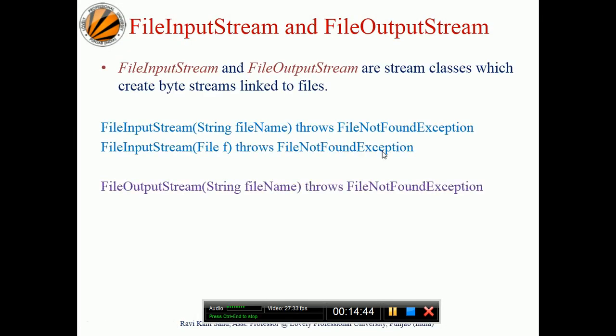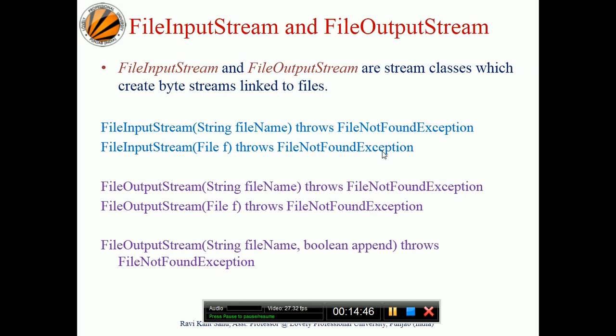Come to the file input stream and the file output stream. The file input stream and the file output stream are stream classes which create a byte stream linked to files. There are multiple ways: in the input stream, you can pass the file name directly, or you can pass a file object. In the output stream, similarly, you can pass the file name as a string or a file object.